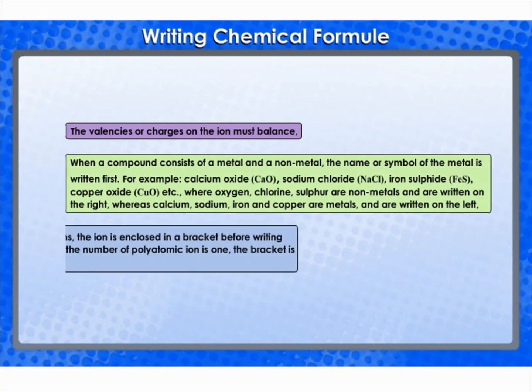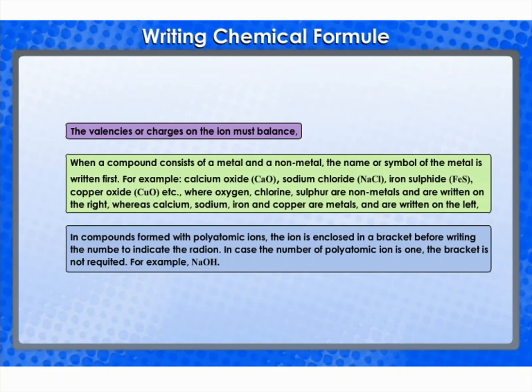In compounds formed with polyatomic ions, the ion is enclosed in a bracket before writing the number to indicate the ratio. In case the number of polyatomic ion is 1, the bracket is not required. For example, NaOH.